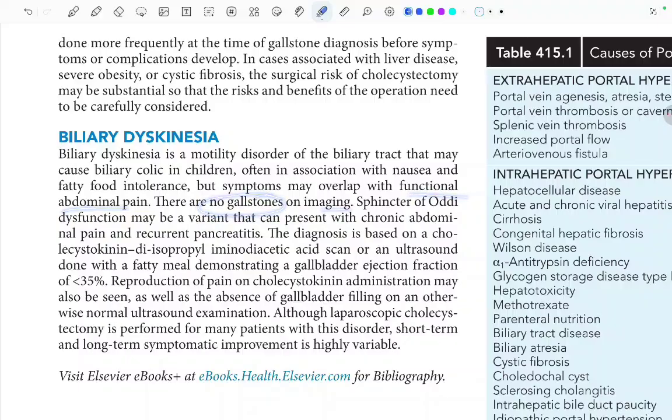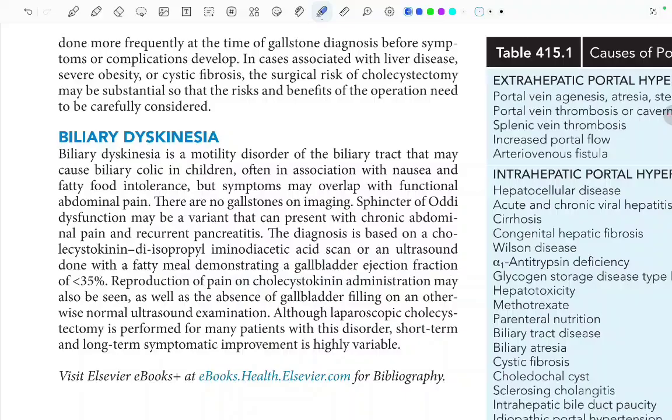Sphincter of Oddi dysfunction may be a variant that can present with chronic abdominal pain and recurrent pancreatitis. The diagnosis is based on the cholecystokinin diisopropyl aminodiacetic acid scan or an ultrasound done with a fatty meal demonstrating a gallbladder ejection fraction of less than 35%. So this is how the diagnosis is made, on a scan or ultrasound done with a fatty meal demonstrating that the gallbladder ejection fraction is less than 35%.